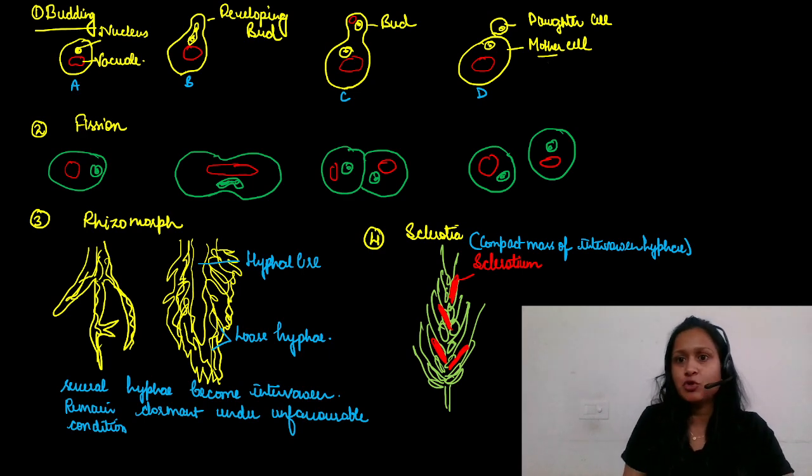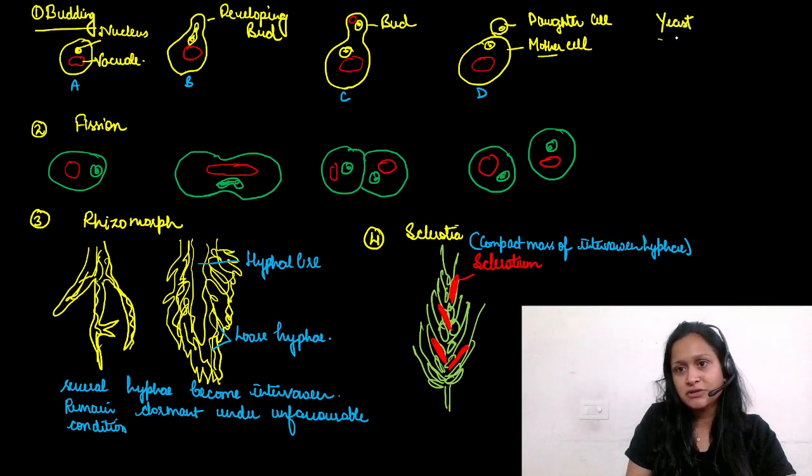Budding you will see most probably in a unicellular fungus, and that is yeast. Remember, yeast belongs to Ascomycetes. Yeast forms ascospores. Ascospores are your sexual spores.